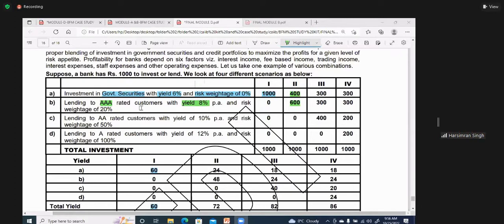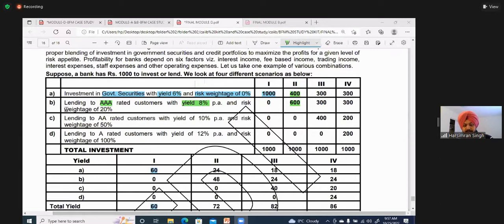Yes, please. Now, so second option is he can put 400 crore in these 6% yield securities, which has zero risk, and 600 crores he can give as a loan to AAA rated customers. Now, when he gives a loan to AAA rated customers, he gets a return of 8%.